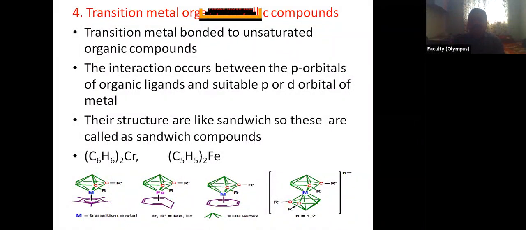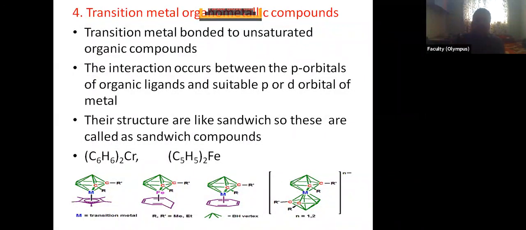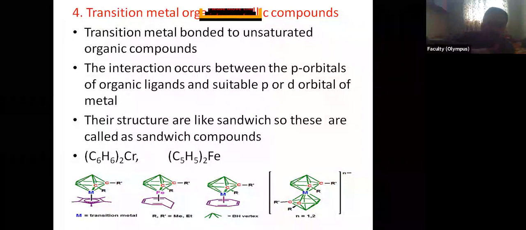So these are called sandwich compounds also. For example, (C6H6)2Cr, dibenzene chromium. There is one benzene ring below, another benzene ring above, and the chromium atom is in between these two rings, and there is bonding between the pi electron cloud of one benzene ring and the other benzene ring.